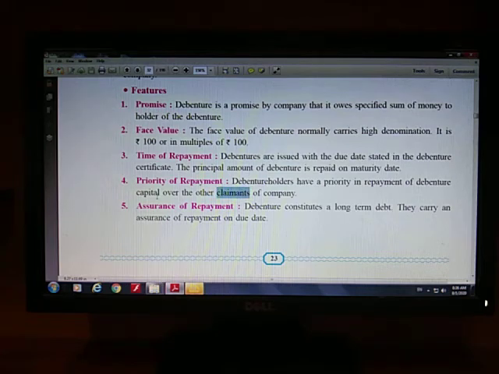You can recover your amount by selling the property which is kept as a security. And if the company goes into winding up, that is, before the maturity date, अगर कोई company डूब जाती है, then the debenture holders will sell the security kept with the joint stock company and they may get their amount back.